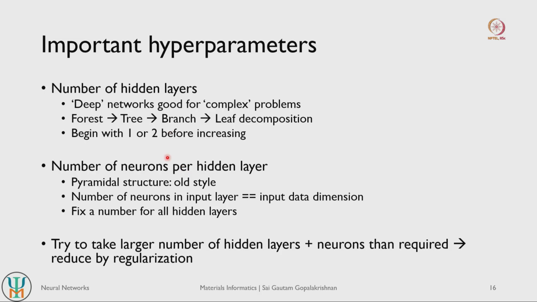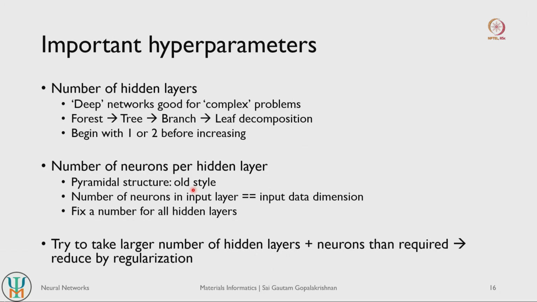A general piece of advice here is that for the number of hidden layers, you almost always start with 1 or 2 and then keep increasing to see how the model is performing. Number of neurons per hidden layer is once again a very important hyperparameter, and this is a hyperparameter that we typically tune ahead of the number of hidden layers itself. In the olden days, in the early 2000s and so on, neural networks almost always used a pyramidal structure.